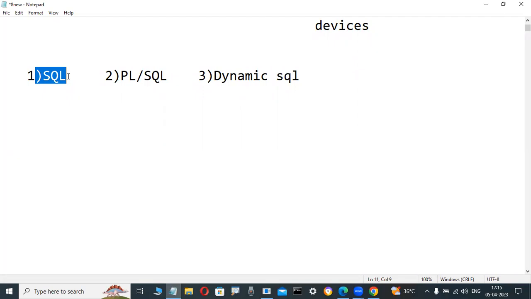In banking, depositing money means an update statement, and withdrawing money is again an update statement, only a slight difference. Transferring an amount from one account to another uses two update statements: one deposit, one withdrawal, one adding and one subtracting. Simple. SQL knowledge is enough. But where is PL/SQL, the procedural language, required on the project side?